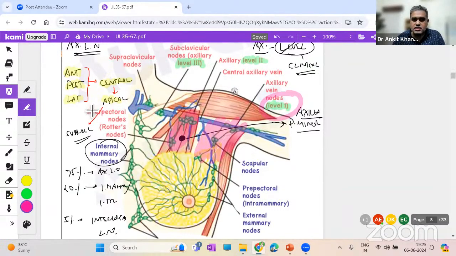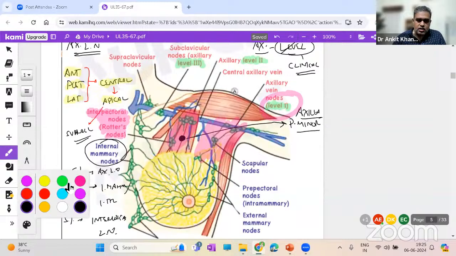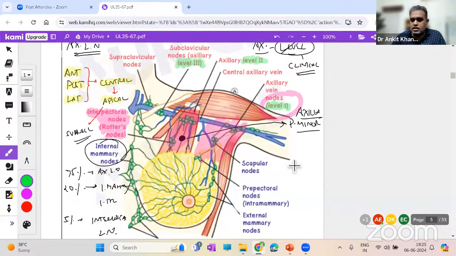And here one question normally comes: if you have any lymph nodes present between the pectoralis minor and major. Let me tell you that also. Deep you have the P minor muscle, and covering it you have the P major muscle. So if there is any lymph node which is between P minor and P major, that is specially named as Rotter's lymph node. So remember that terminology. That is known as interpectoral, between P minor and major. So that is level 2, that is around P minor.